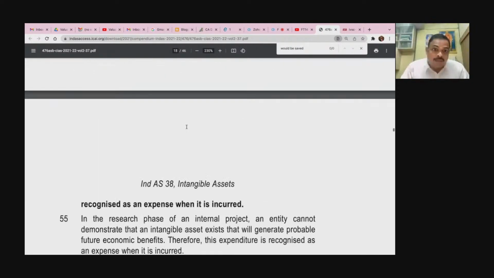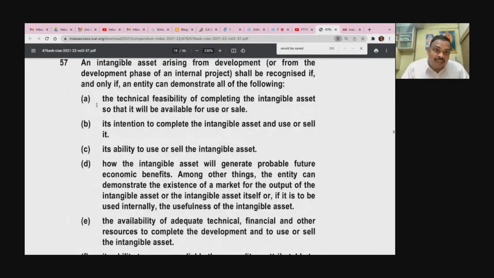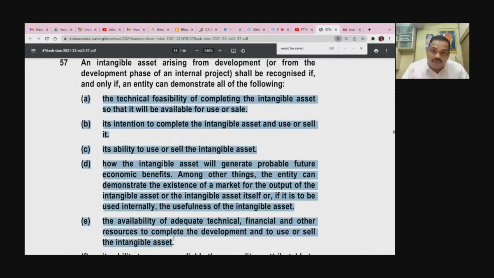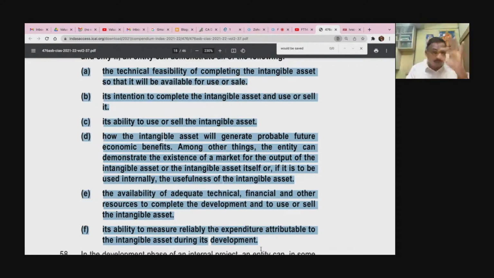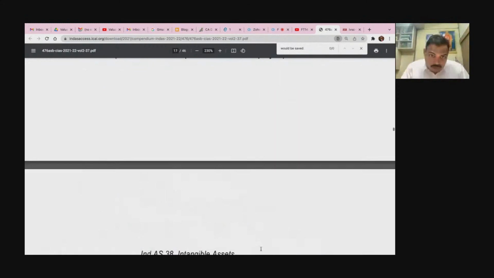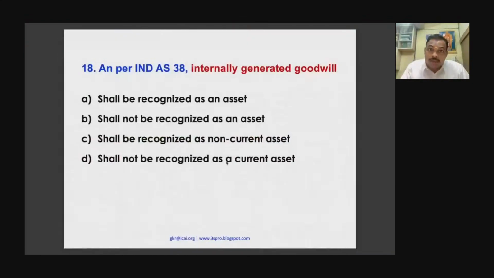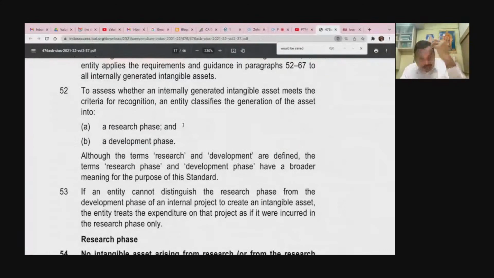Okay, so the development phase they have given 6 conditions: A, B, C, D, E, F. Okay, I will call this as Aru Padai condition. This Aru Padai condition, Aru Padai means Lord Muruga. Okay, so if you have to bring an R&D into books of accounts as an intangible asset, Aru Padai, you have to get the blessings of Lord Muruga. Then the 6 condition, when you satisfy, you can actually recognize. So come to this question. Now, internally generated goodwill, you can never recognize.